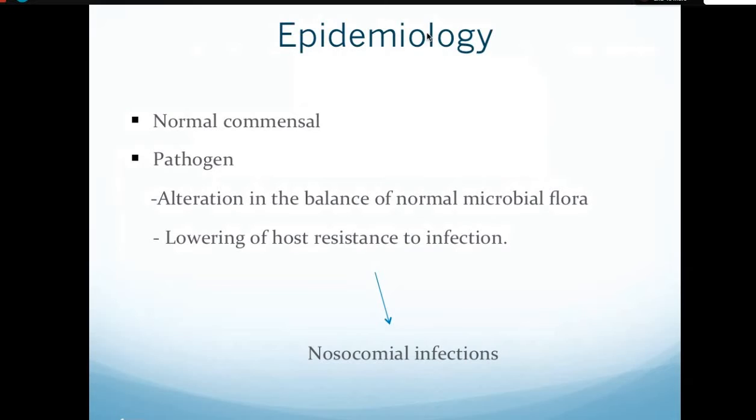So they are normal commensal cells. That means they can be found normally in our body as well, but they become pathogenic whenever there is an alteration in the balance of normal microbial flora, just as in vaginal thrush, right? Whenever the vaginal flora is replaced, or whenever the oral flora is replaced, then these pathogens have the chance to overgrow. Okay, and whenever there is lowering of host resistance to infections, then they can lead to these candidal infections.